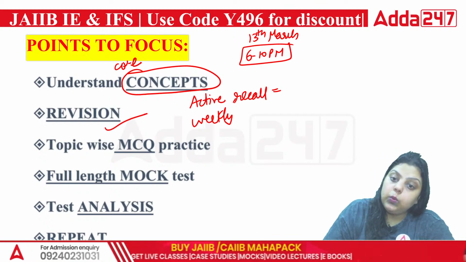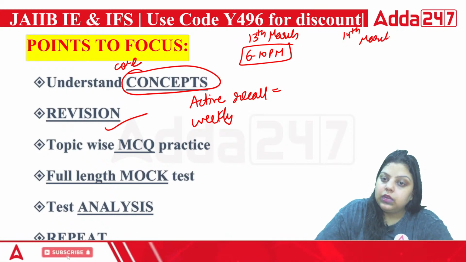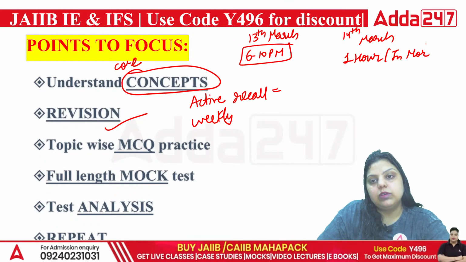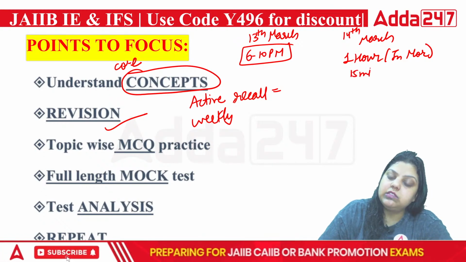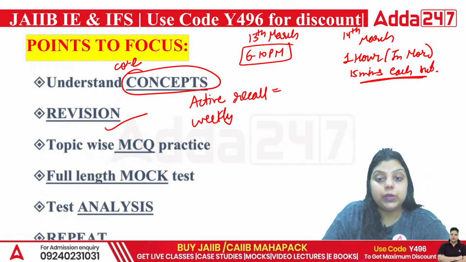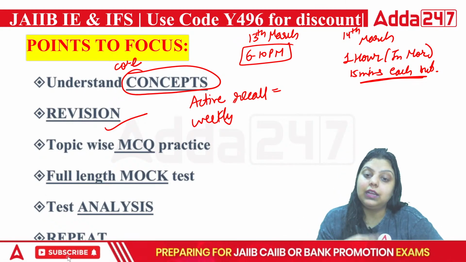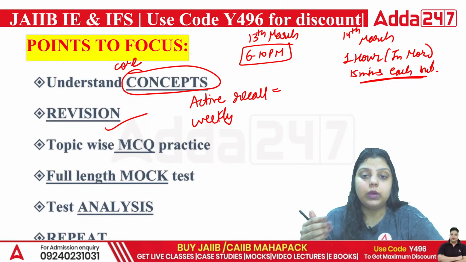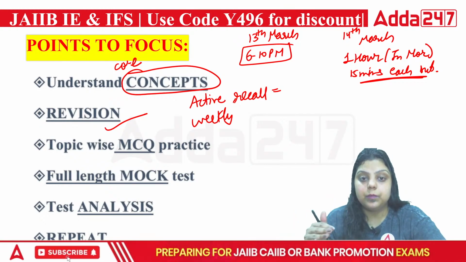Now, what you have to do here, on the 14th of March, you have to give 1 hour in the morning. This has to be in the morning. Okay, you have to assign 1 hour for your active recall and 15 minutes has to be given to each subject. In that 15 minutes, you have to revise whatever you studied the earlier day, like on the 13th of March. Like in IFS, whatever you studied in 1 hour, revise it in 15 minutes. In PPB, in AFM, in RBWM, do the same.